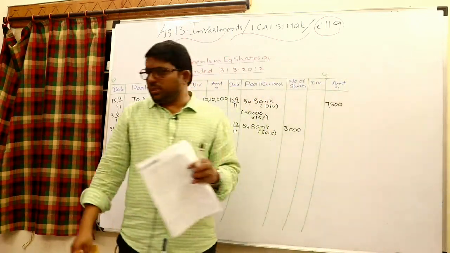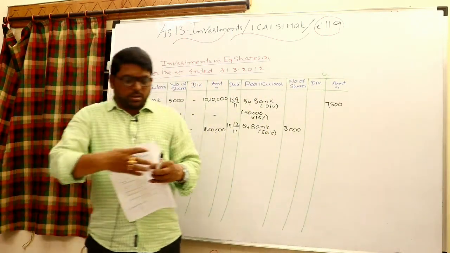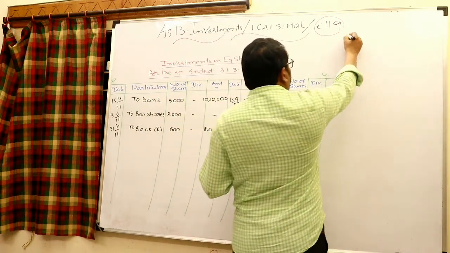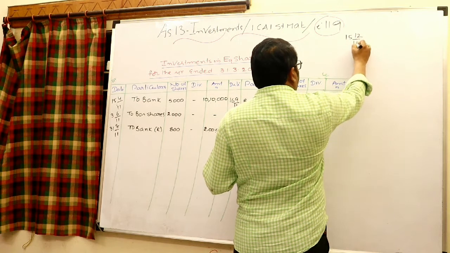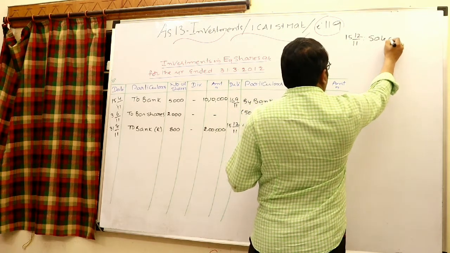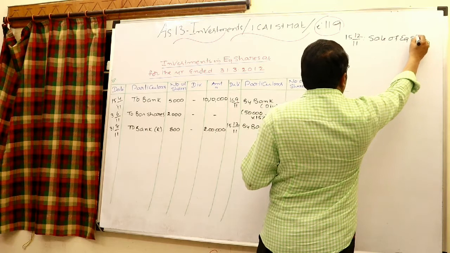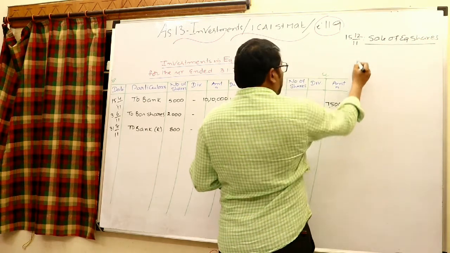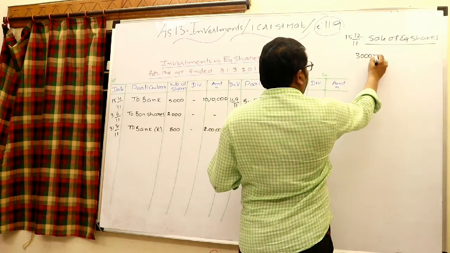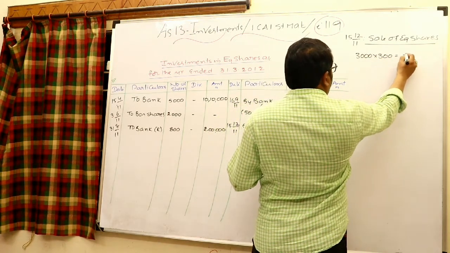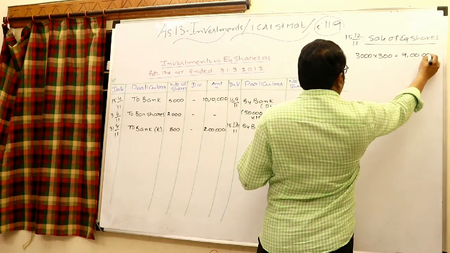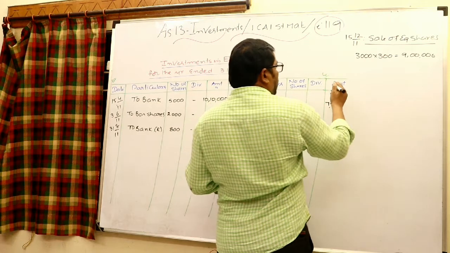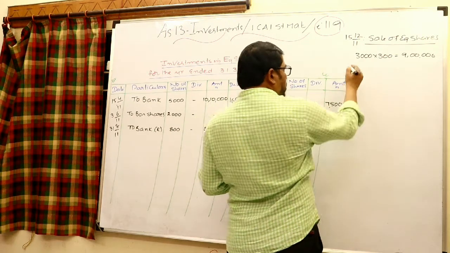Okay, let us work out the same in the working notes. So when the sale actually took place, 15/12/2011, sale of equity shares. 3,000 shares sold at 300 rupees. That is 9 lakhs. It is given 1% brokerage. Always purchase to be added, in case of sale to be deducted.